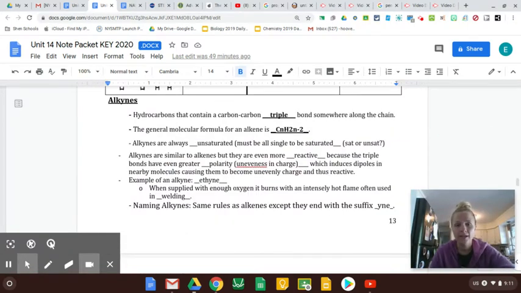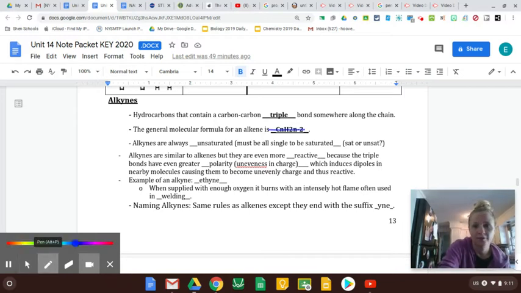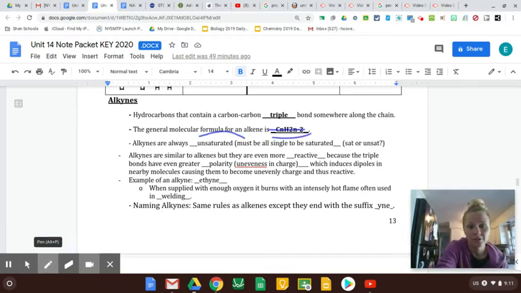And then alkynes, automatically, that means they have a triple bond. They have a formula we haven't learned about yet. So they're always automatically unsaturated, because saturated means single. So if you have any non-single bonds, you're automatically unsaturated. They're going to be even a little bit more reactive, because that triple bond is going to make them even a little bit more uneven.